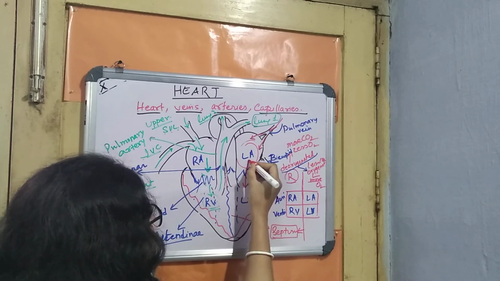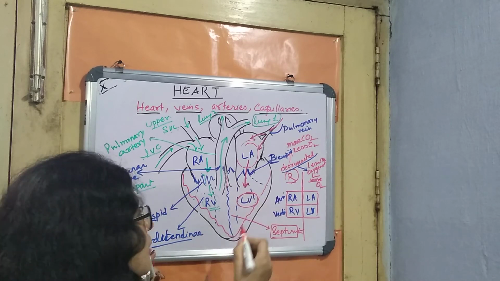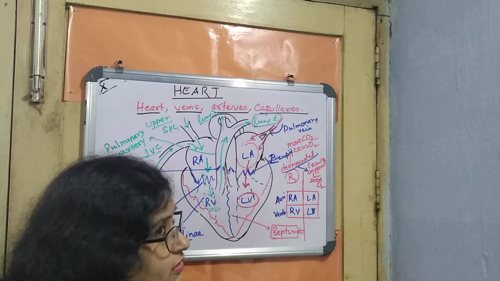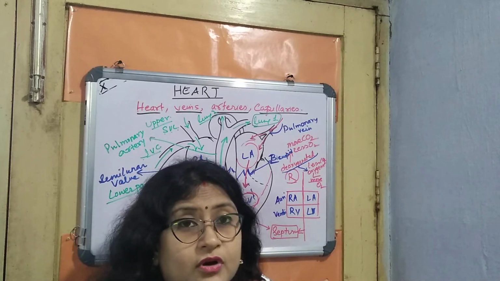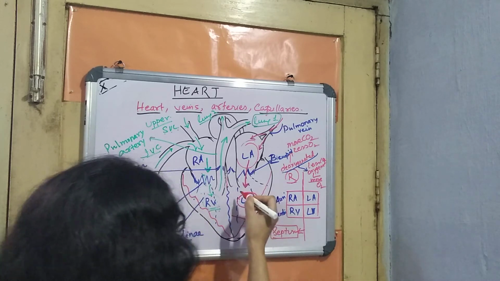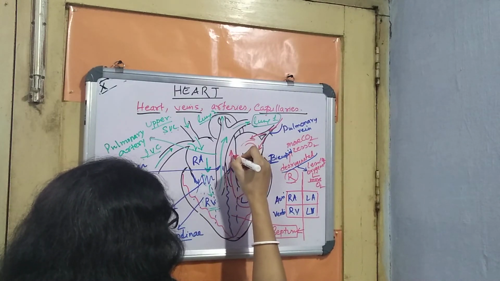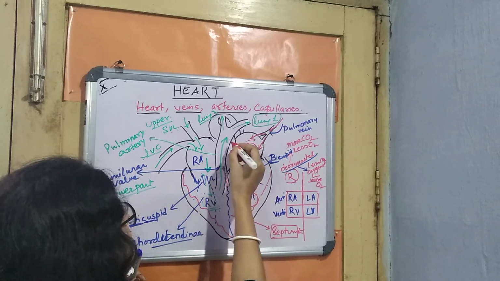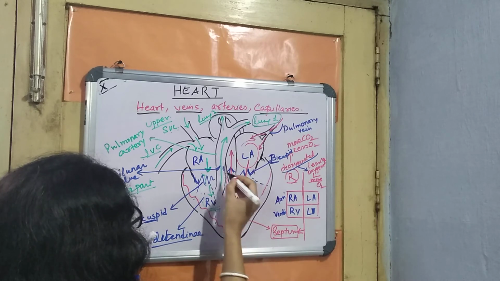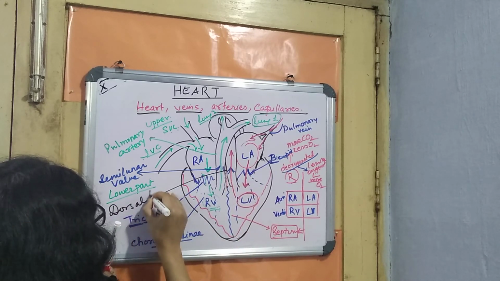So the oxygenated blood is actually poured over here in this left ventricle. Now what will this left ventricle do? Now the oxygenated blood doesn't have any work, it only has to go to the other parts of our body. So the left ventricle will send this oxygenated blood through another vessel which you can see, and this vessel is termed, I think you know it, the dorsal aorta.